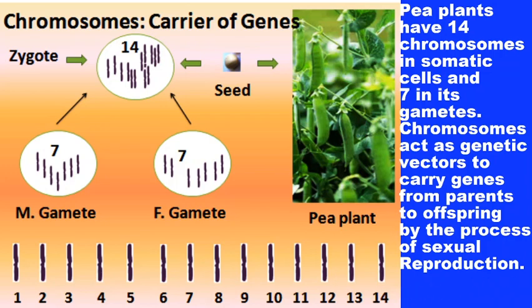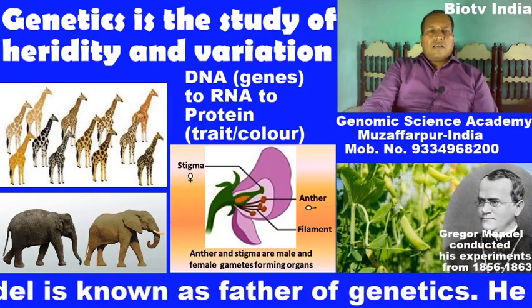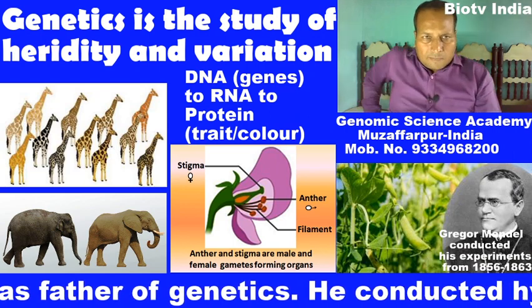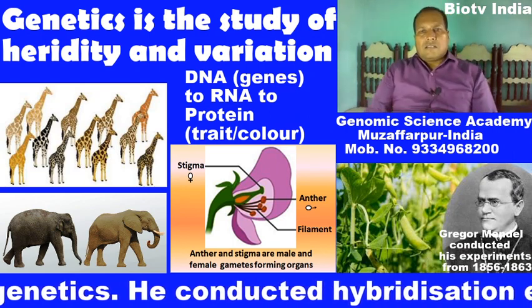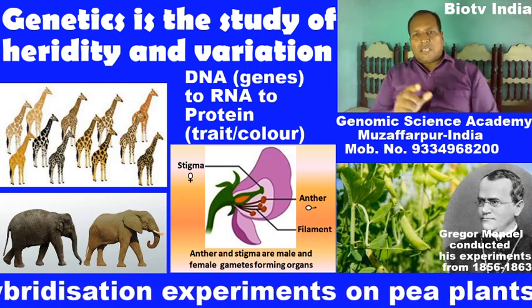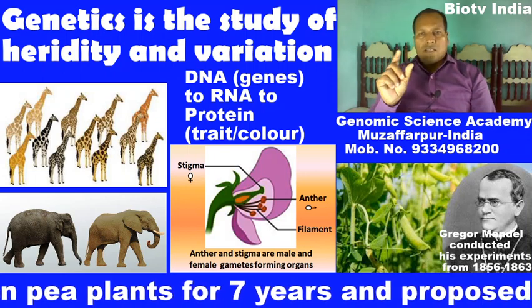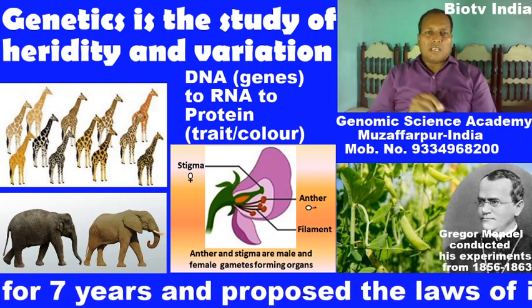Gene is a sequence of nucleotides. Gene is a fragment of DNA. Gene is the unit of heredity. Gene means a piece of DNA.